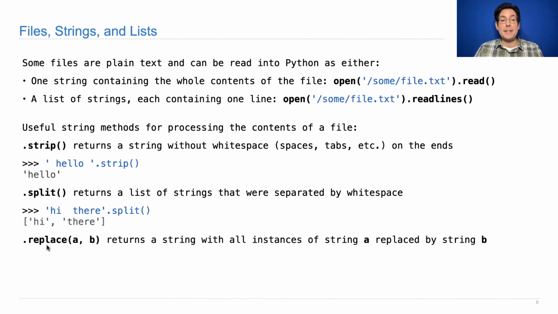And the third is replace, which returns a string with all instances of the substring A replaced by string B. So for example, if I had 2 plus 2 as my original string and I replaced the plus with spaces around it, then I'd get 2 space plus space 2 because I replaced the plus with this length 3 string. And these three operations are used in combination in order to get rid of the extra white space, then split things up into a list. But before you do that, you want to make sure that plus ends up as its own element in the list by putting spaces around it.